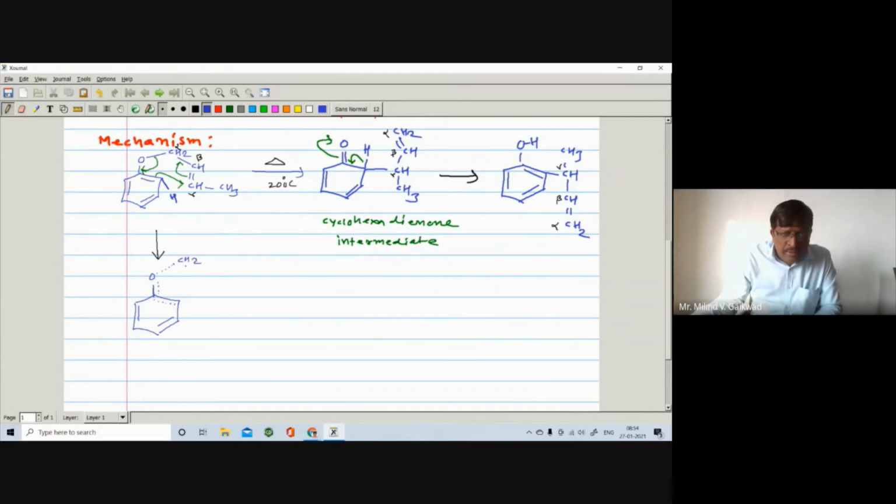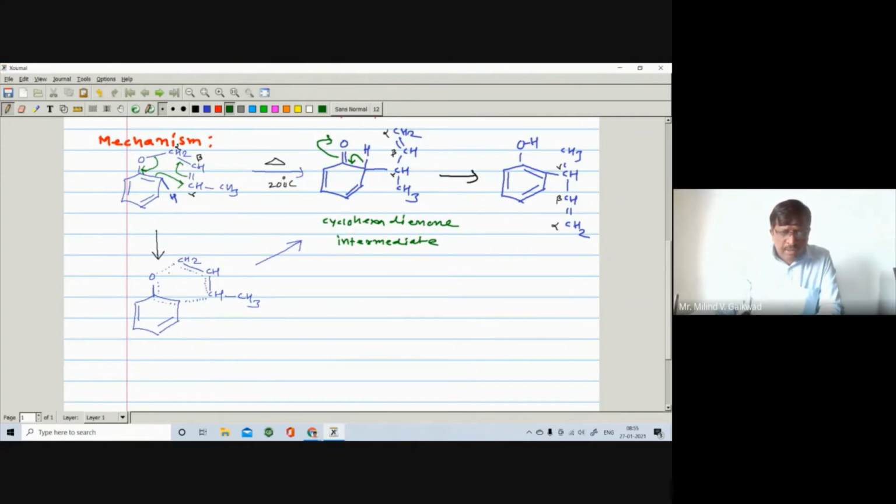The bond between this carbon and the carbon, here is a CH, and there is a formation of double bond. Here there is a CH, and there is a breaking of double bond. And here there is a carbon and H, there is a formation of double bond. So in this way you can form such type of cyclic transition state, right? And then it will convert into the corresponding product.